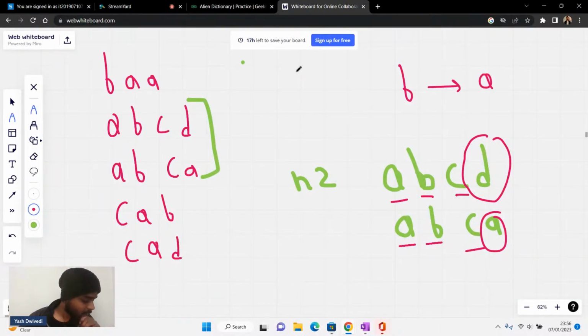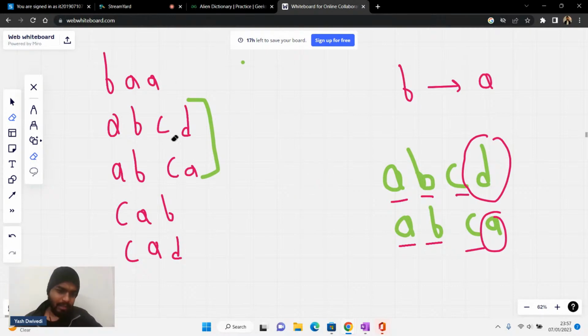Why N2? Sir, why N2? Because basically I'm comparing two adjacent characters at a time. That is what I was saying, right? Is it clear to Rishit? Is it clear to everyone else till now, right? So in that case, can I say that from D to A? Please write DA in the chat if you're clear with this thing.